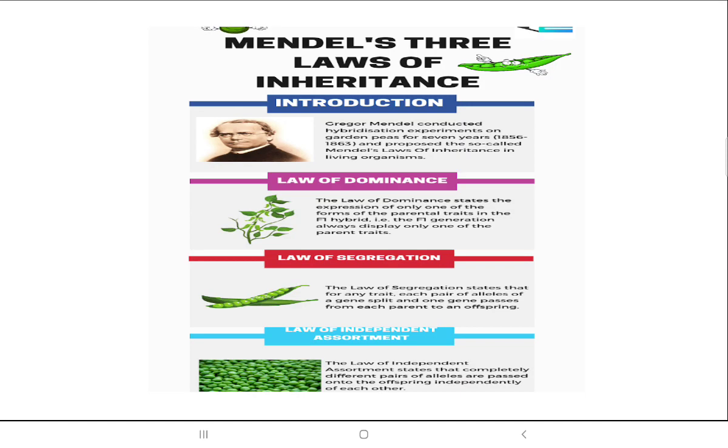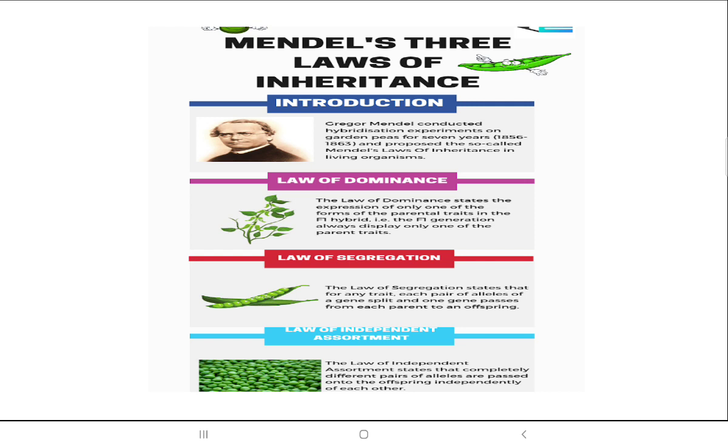So dominance means, like we already did, there are two traits. The one which is able to express, we call dominant, and that feature will be there in the offspring, and the recessive one will be suppressed. That is how it happens, and we will do that in the law of dominance. In the law of segregation, we will understand how the traits are segregated, that is, distributed.